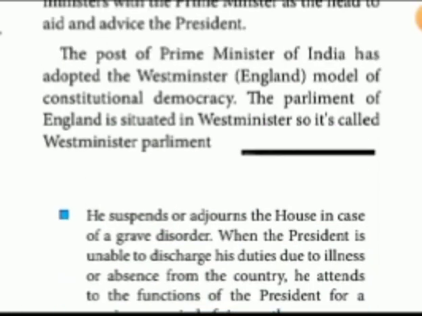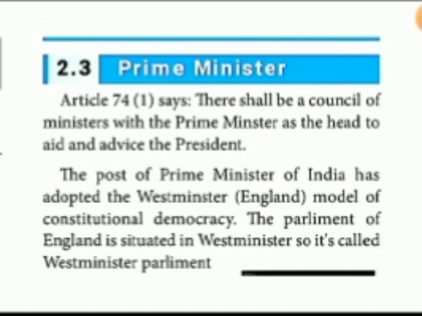The next, what is given in the sense, this much only, children. Vice president is he only. His position is the second position. If the president's post is vacant, he can do all the works of the president, like that it is given. The same qualifications only. Moreover, on the basis of indirect election only, they are electing the vice president. I told the remaining things, like he should be a citizen of India and should have completed 35 years of age, and all I said.